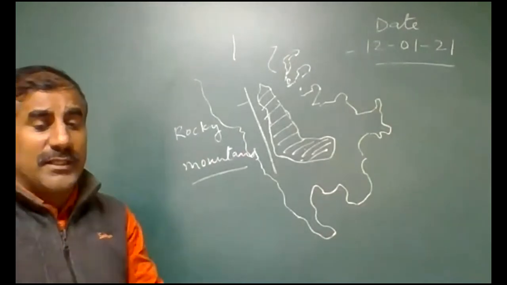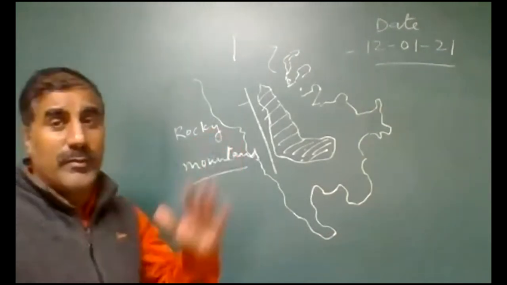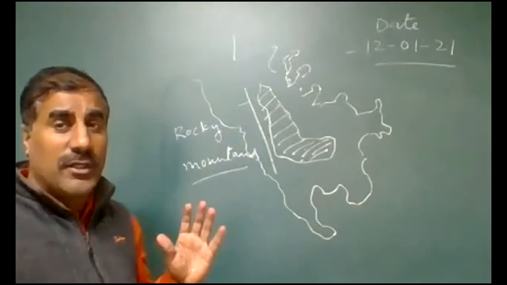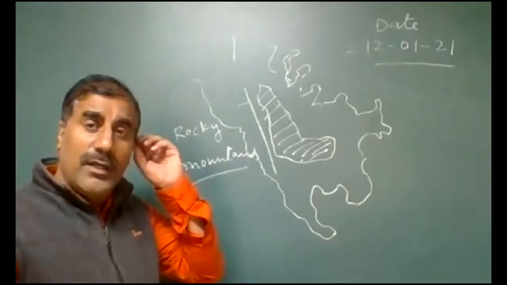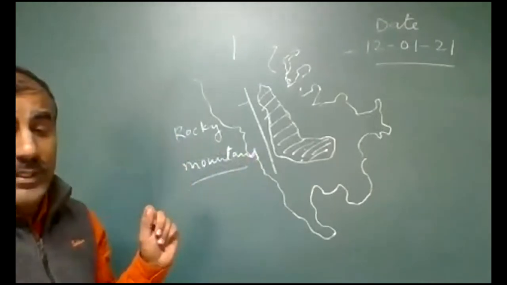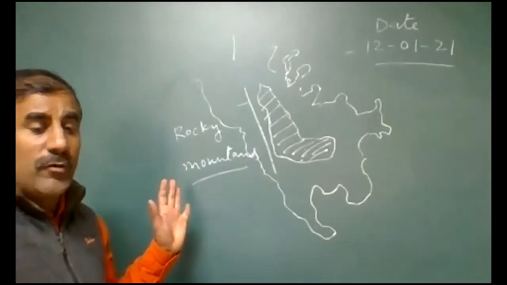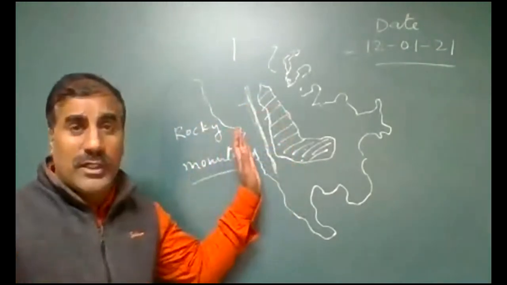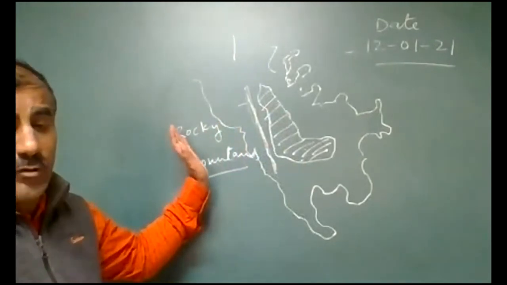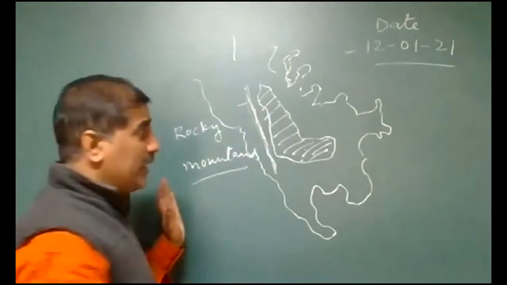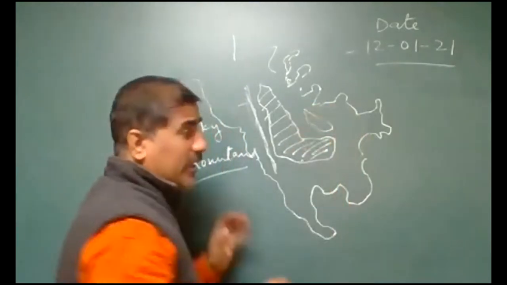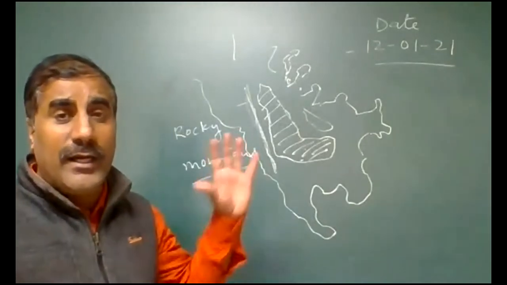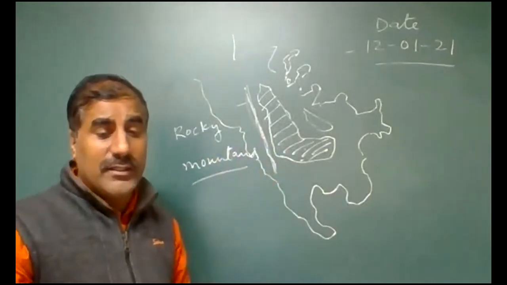So prairies are the temperate grassland found in North America. There are two different categories of grassland: temperate and tropical. Prairies is the temperate grassland found in North America. It is bound by the Rocky Mountains in the west. Where are the Rocky Mountains located? At the west of the prairies, and in the east are the Great Lakes. There are five superior lakes located in America, and the eastern side is surrounded by the Great Lakes.